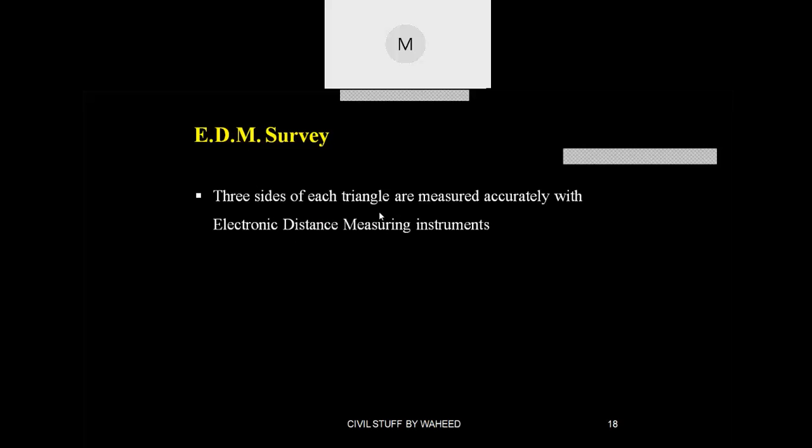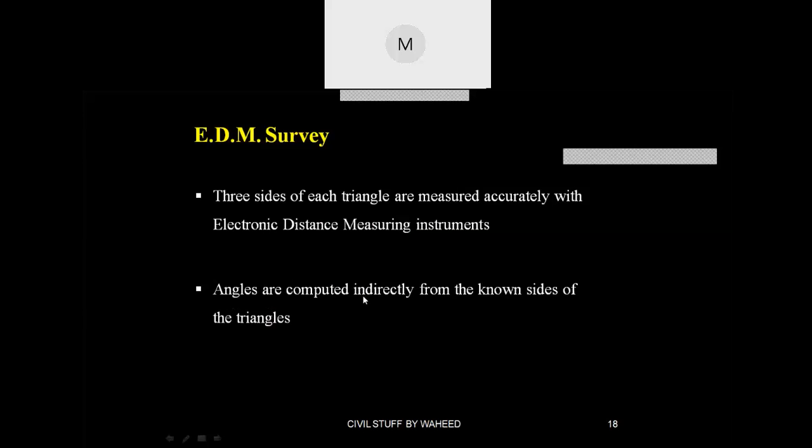Now these EDM instruments, generally distometers, are used mostly by architects to find out the lengths and widths of the interior of a building. With a tape, the main thing is that 2% error should be allowed in measuring the length, whereas with EDM you keep the equipment at one corner and put the laser onto the other wall so that the distance from this wall to that wall can be measured easily.